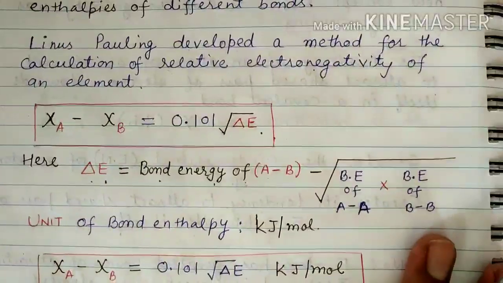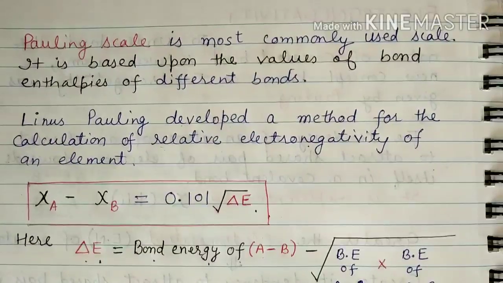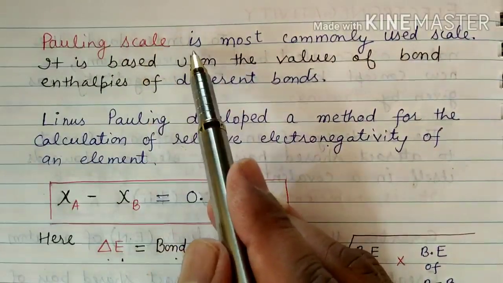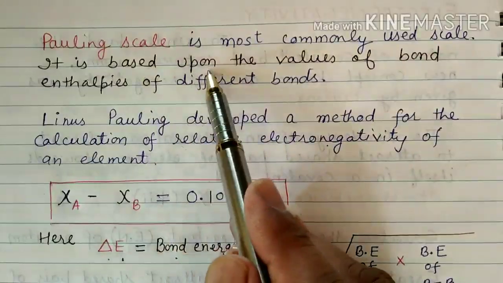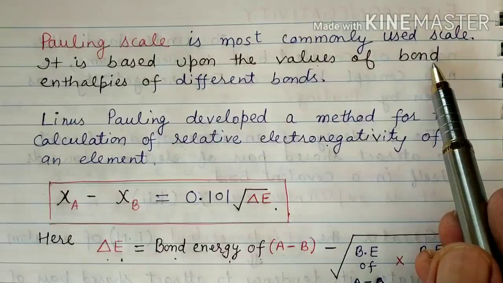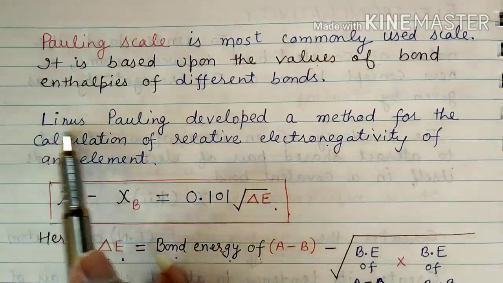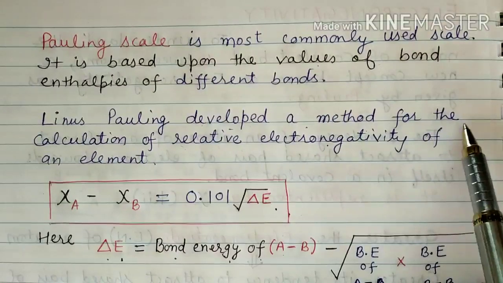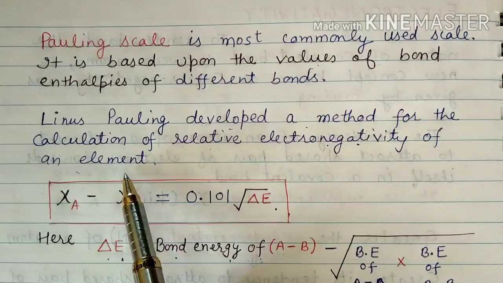So the first scale which is used for calculating electronegativity is the Pauling scale. It is the most commonly used scale, as I have told you earlier. It is based upon the values of bond enthalpies of different bonds. Linus Pauling, this is the name of the scientist, developed a method for the calculation of relative electronegativity of an element.